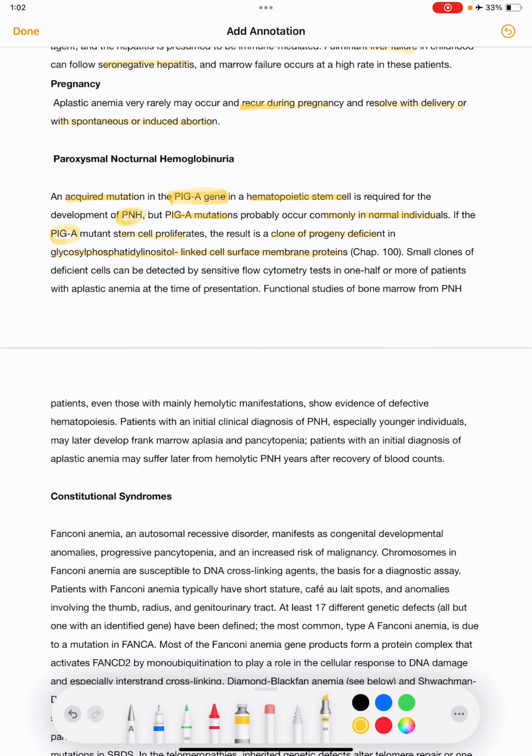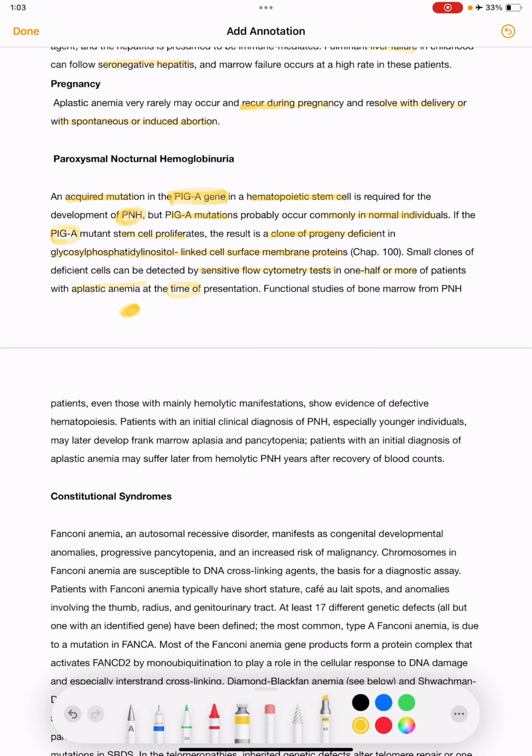So we have a PIG-A mutant, which will lead to a clone of progeny deficient in glycosyl phosphatidyl inositol linked cell surface membrane proteins. Small clones of these deficient cells can be detected by sensitive flow cytometry tests in one half or more of patients with aplastic anemia at the time of presentation.